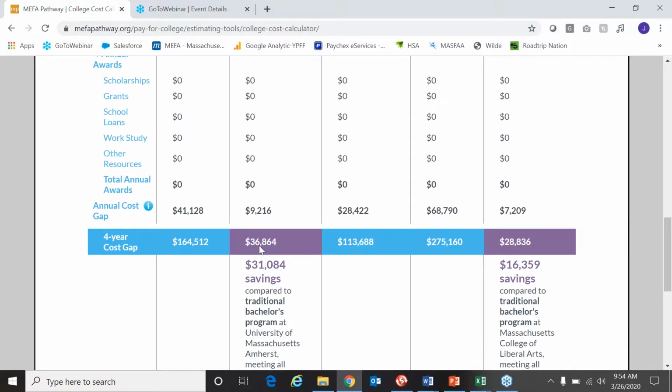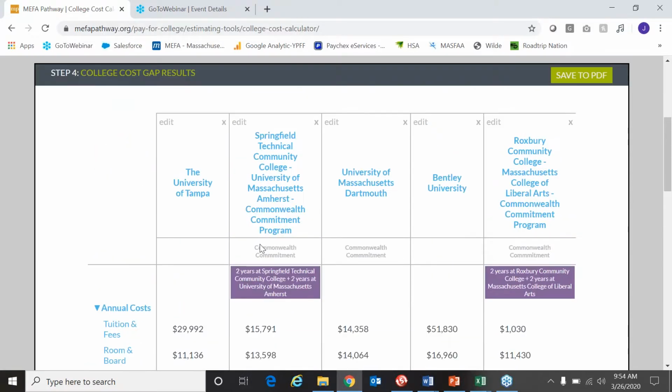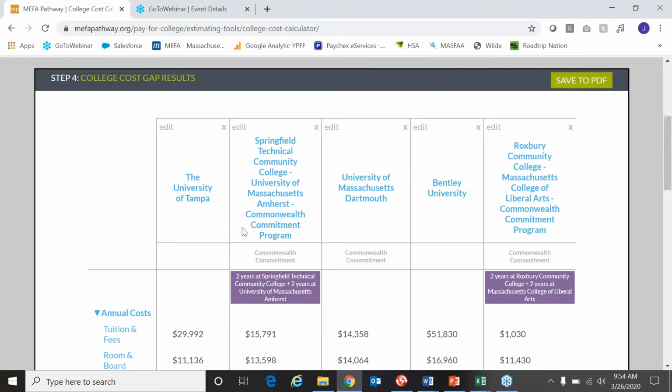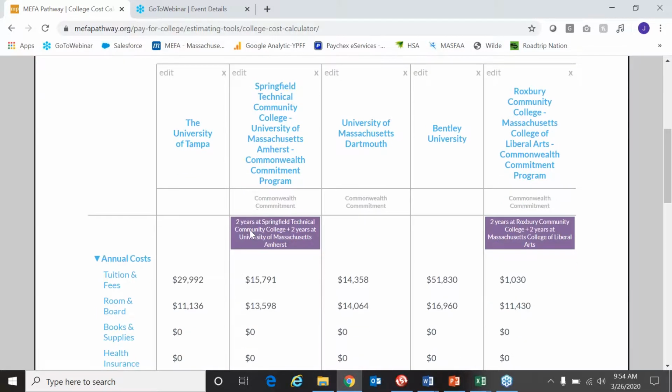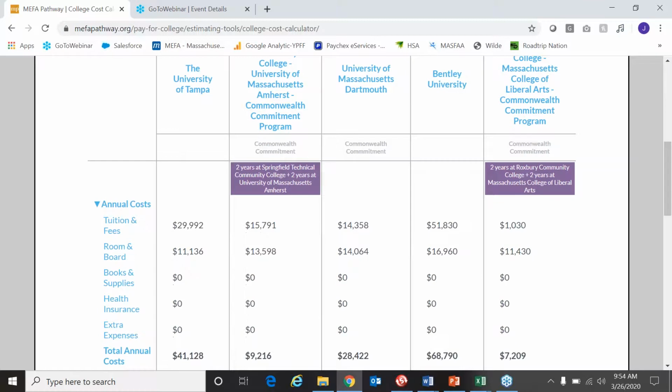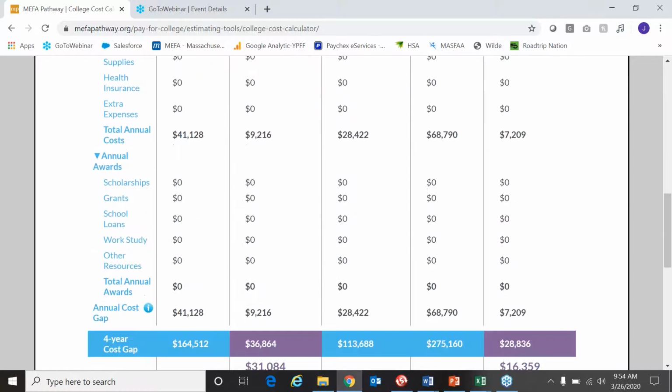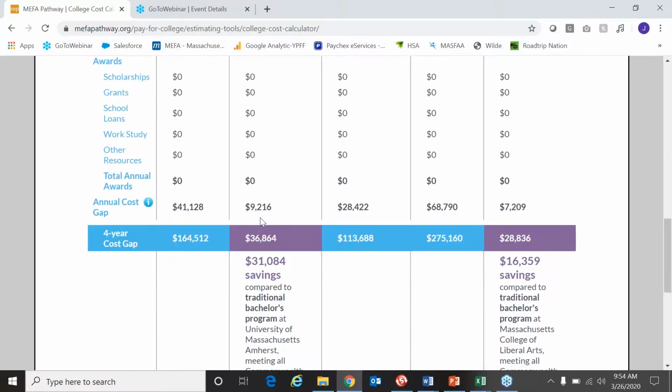So let's just look at this edition here. This is a student starting at Springfield Technical Community College, and then they're transferring to UMass Amherst, and they're taking advantage of that Commonwealth Commitment Program. According to the calculations, their annual cost gap is just under $10,000 a year, and their 4-year cost gap would be a little over $36,000.